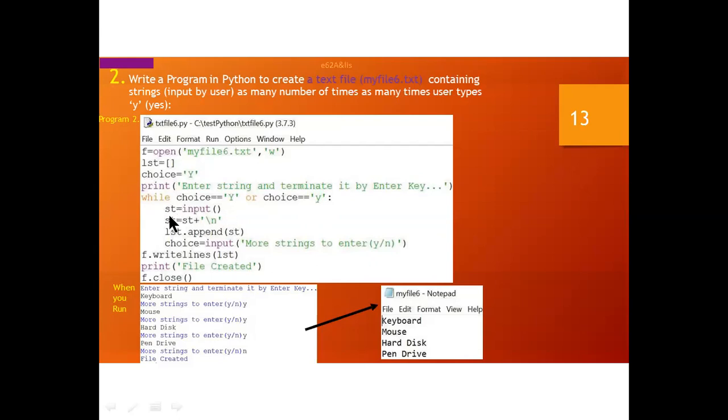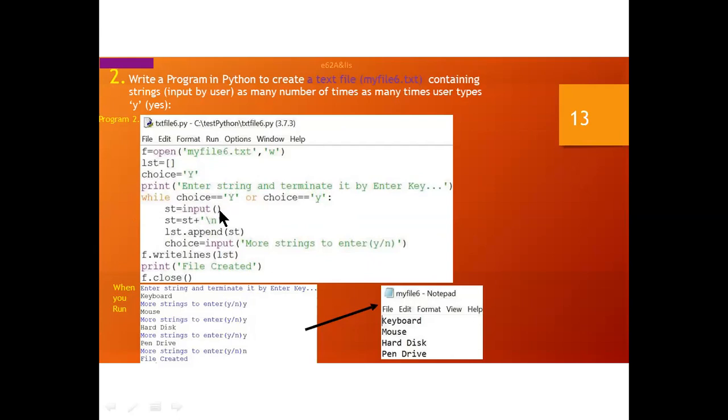So here st equals input. What is st? It is a variable. I am using a while loop here. What is the use of the while loop? It will repeat as many times as you press capital Y or small y. So st equals input. St is a variable. Now it will get an input from you and store it in st. There will be no message here.